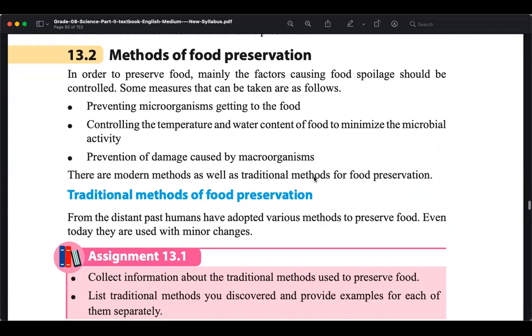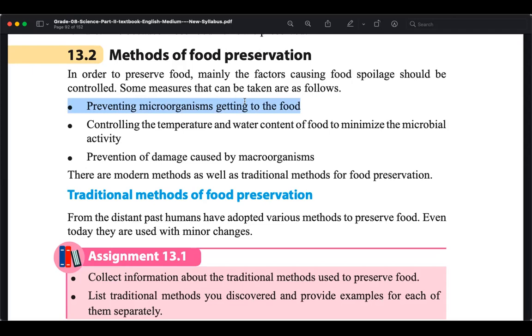So I hope that most of the methods you are familiar with. This is a general chapter, so you don't need to worry much about this, because we apply it in day-to-day life. One main thing, as I said, is that you have to prevent microorganisms. These microorganisms like these food sources very much. They would like to consume them, and because of their consumption, the food will soon become unusable, right? Therefore we can control them, and that is one of the main things that we can do to preserve food.